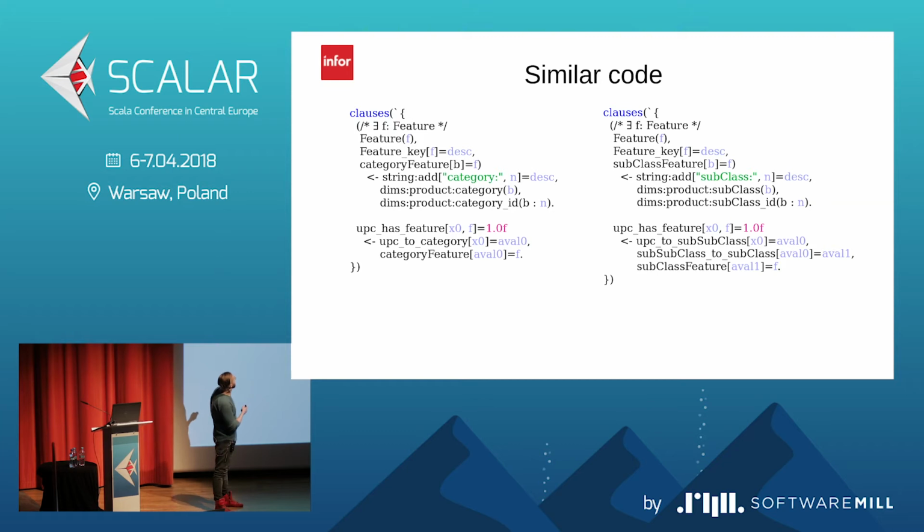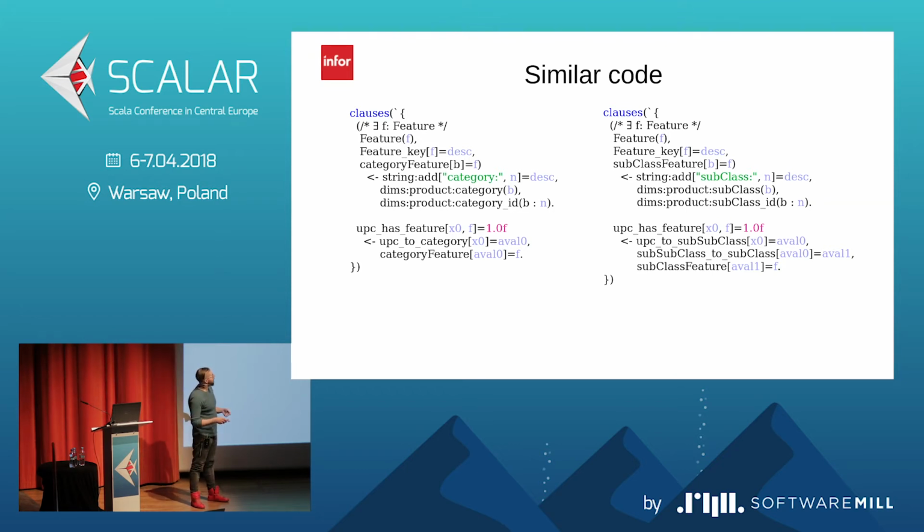Yes, in the head of the predicate of the rule, sorry, we have the feature key, the same in the second file. Also, the body of the rule is pretty similar. The problem here is that, for example, in Scala, we have a lot of abstractions like classes, subclasses, or lambdas. But in logical, or almost all logical languages, we only have the predicate.